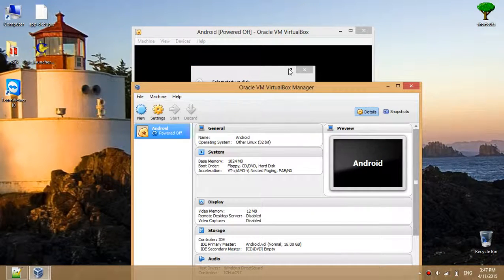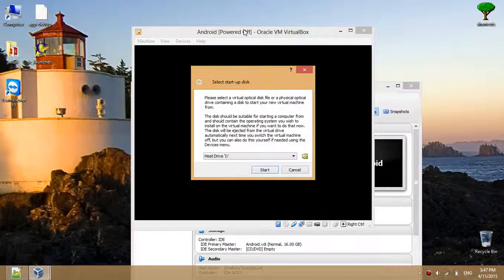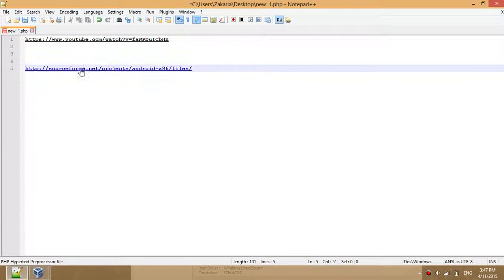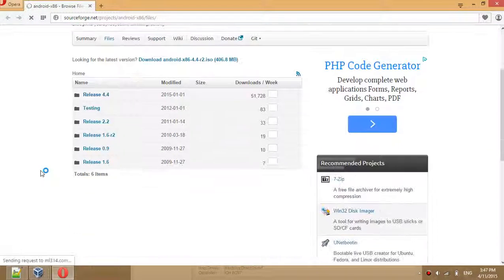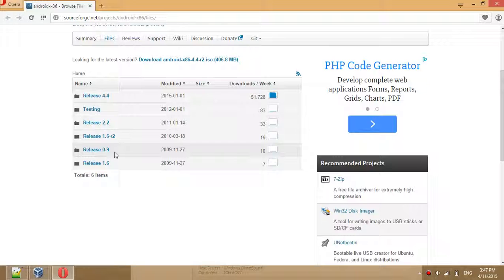We have already downloaded the ISO file. You can download it from this link, sourceforge.net. Here the latest release is 4.4, meaning KitKat, and the oldest release is 1.6.